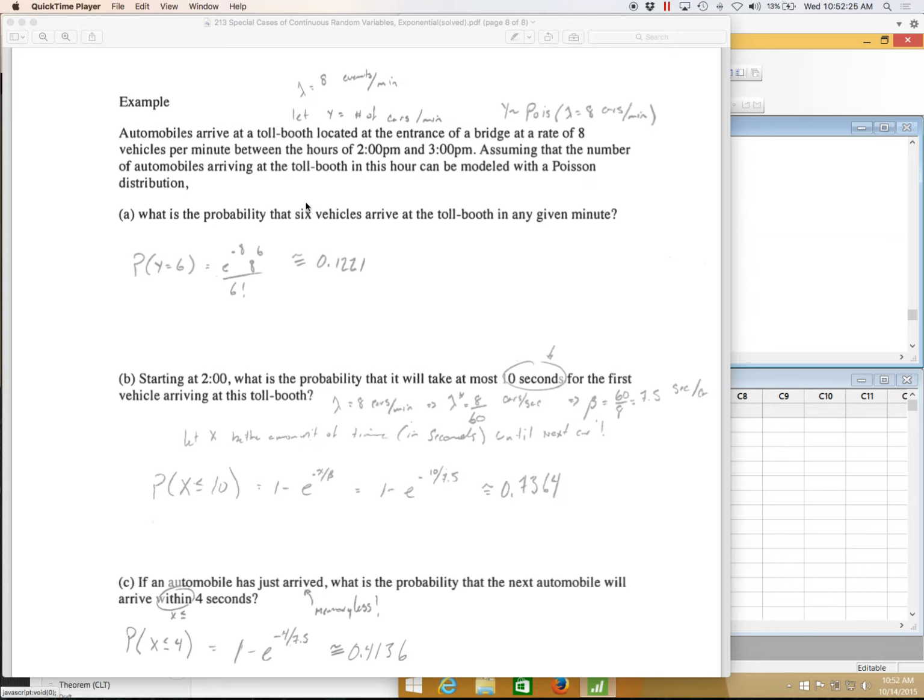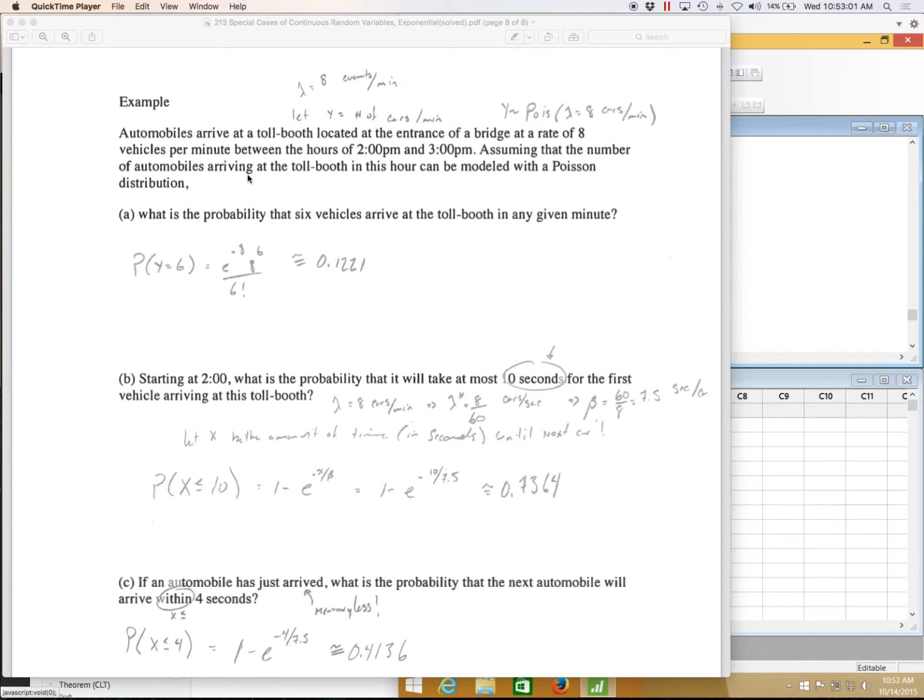Let's do one last example, but this time let's switch around whether we're talking about Poisson or exponential. Okay, so here automobiles arrive at a toll booth at a rate of 8 vehicles per minute. Because I've got counts per minute, or per time, 8 is actually lambda. Anytime I've got counts per time or per area, that is lambda. So here, lambda is 8 cars per minute, between these 2 hours.